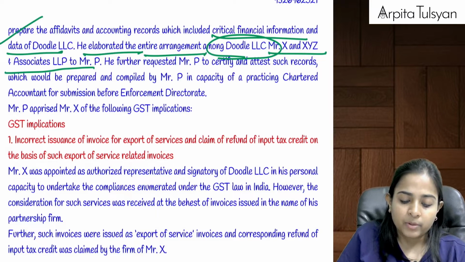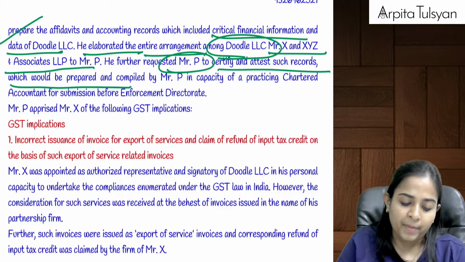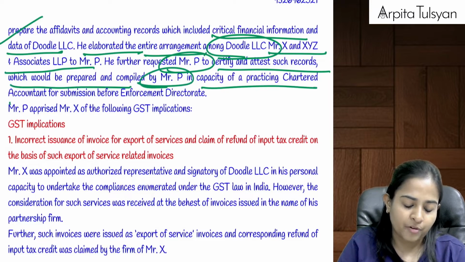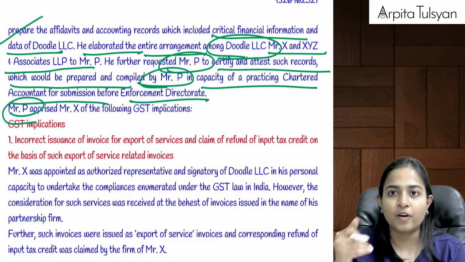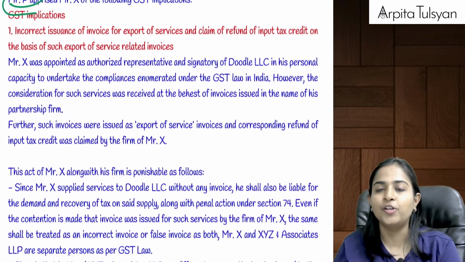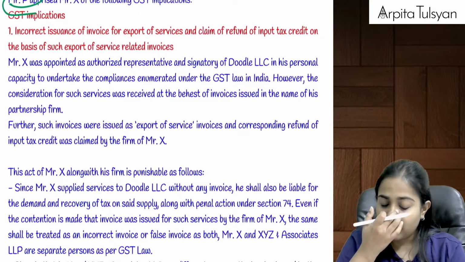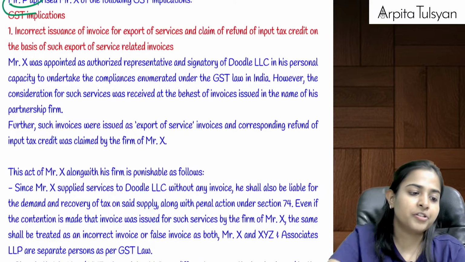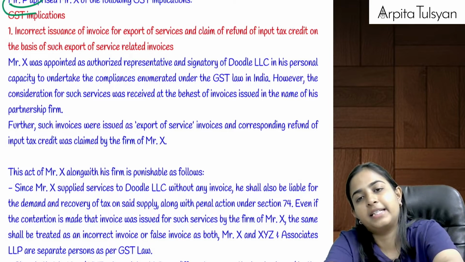He further requested Mr. P to certify and attest such records, which would be prepared and compiled by Mr. P in capacity of a practicing CA for submission before ED. Then Mr. P told that following are the GST implications of all your settings. Now see, what was the first mistake? What was the first mistake that was done by Mr. X?